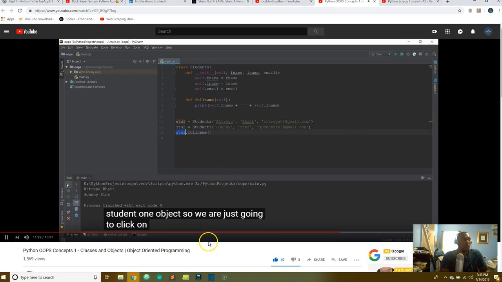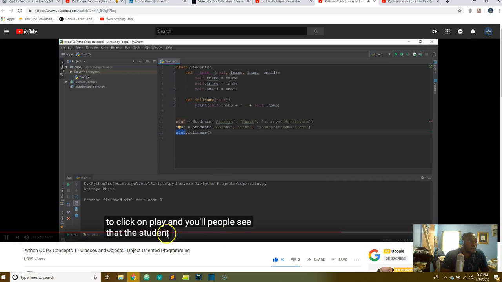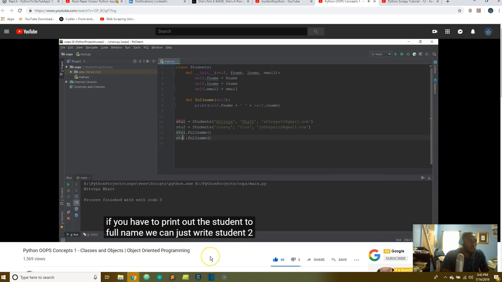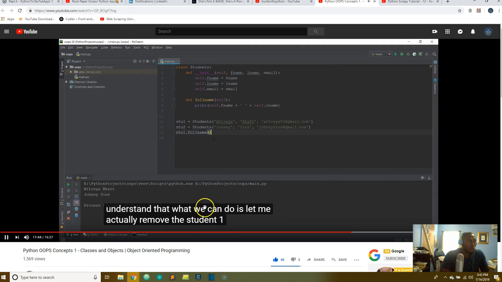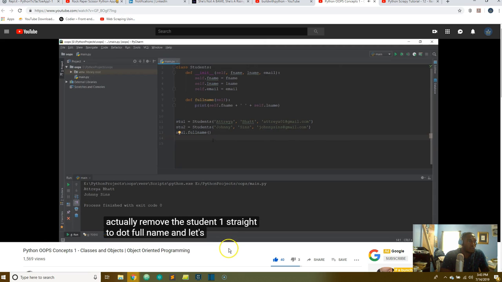So we're just going to click on play, and you'll be able to see that the student 1 name is printed. And if we have to print out the student 2 full name, we can just write student 2 over here and call this function again. And it's pretty easy. So what exactly is happening behind the scenes when we are calling this full name function? To understand that, let me actually remove this student2.fullname, and let's actually write